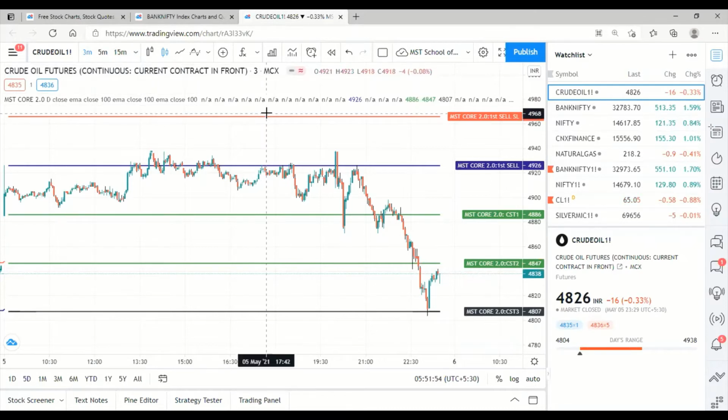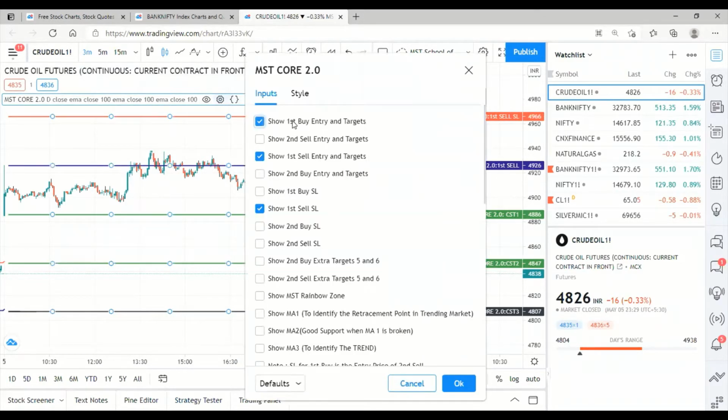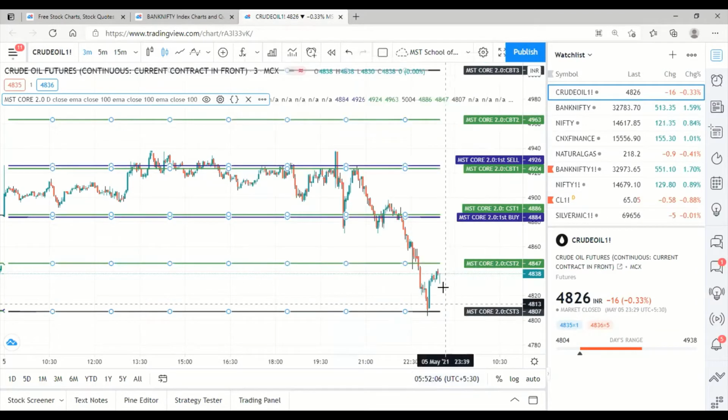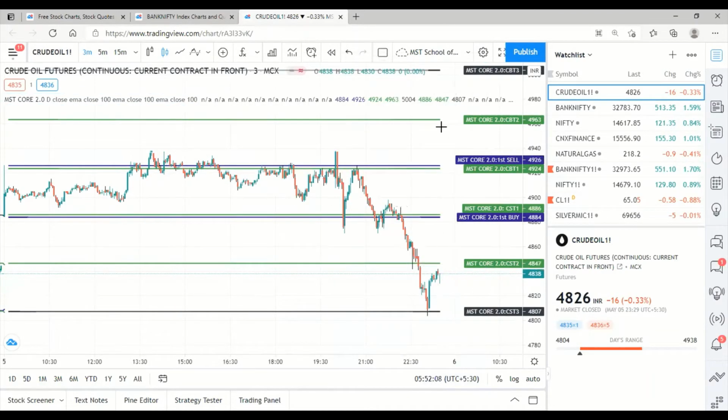Now I have taken my favorite script, crude oil. Now I have kept 3-minute. Now I have to enable two things: one is first buy and first sell. Now I have to wait. I have to wait for the market to reach either first buy or first sell.